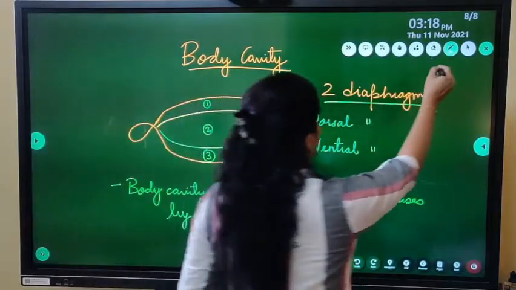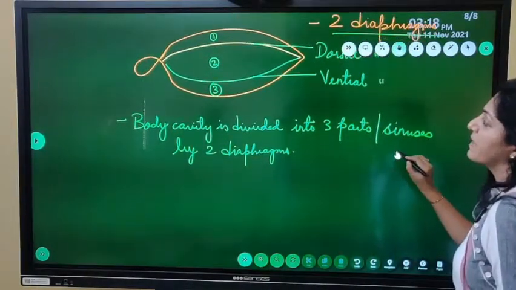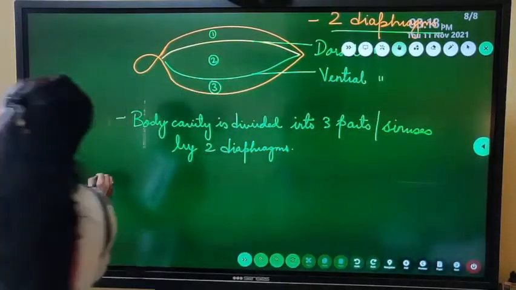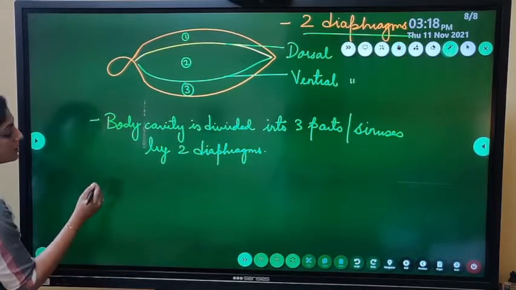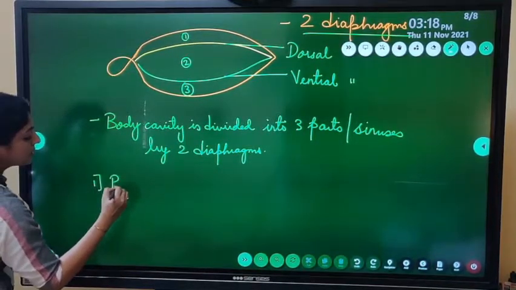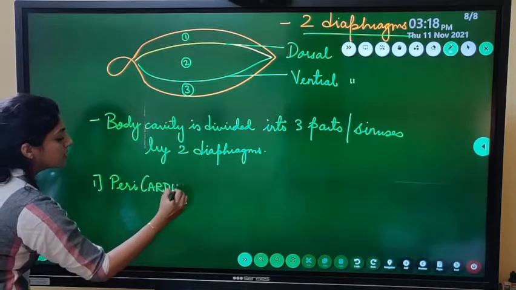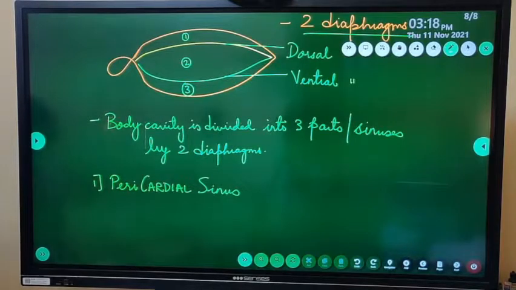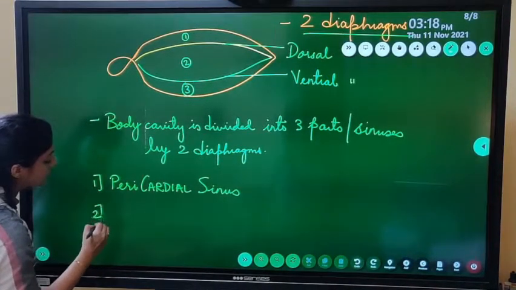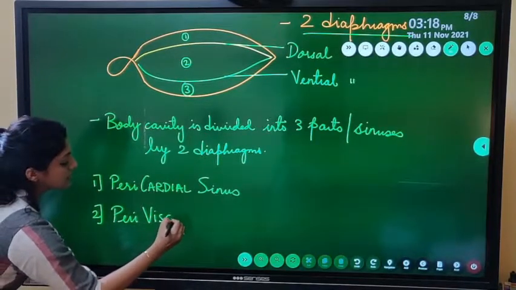So the first part is the pericardial sinus. The first part is called pericardial sinus. Pericardial sinus, first part. Second part, it is called perivisceral sinus.